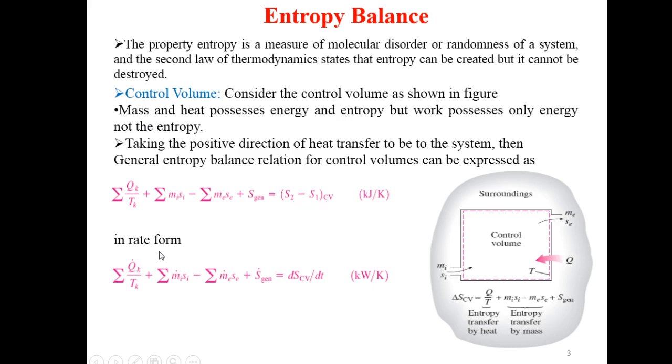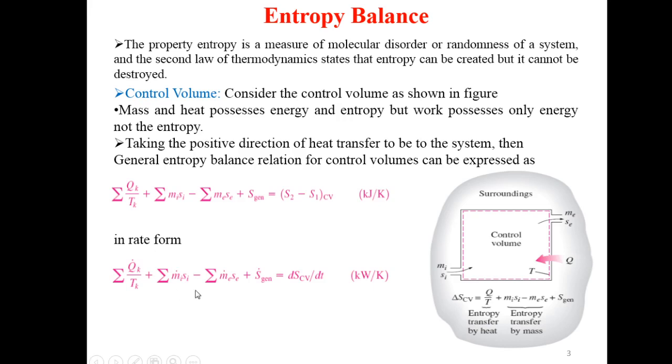In rate form, we can write this as summation of rate of heat interaction between system and surrounding divided by temperature, plus summation of rate of entropy entering the system minus rate of entropy leaving the system. Here m dot represents mass flow rate and small s represents entropy per unit mass.